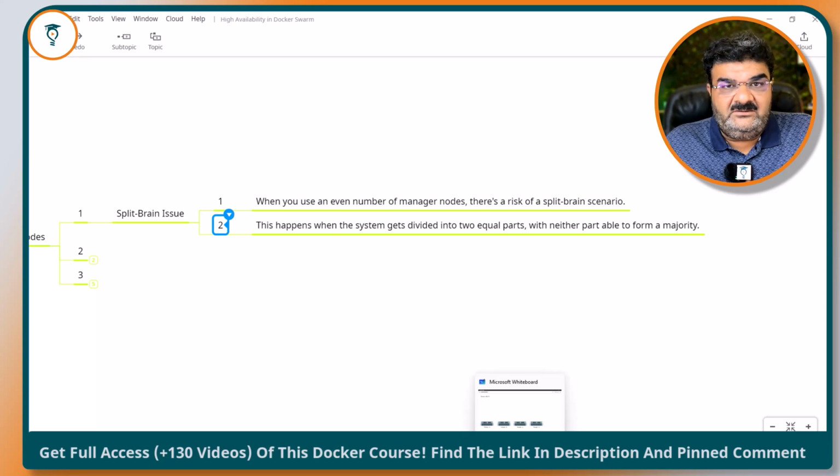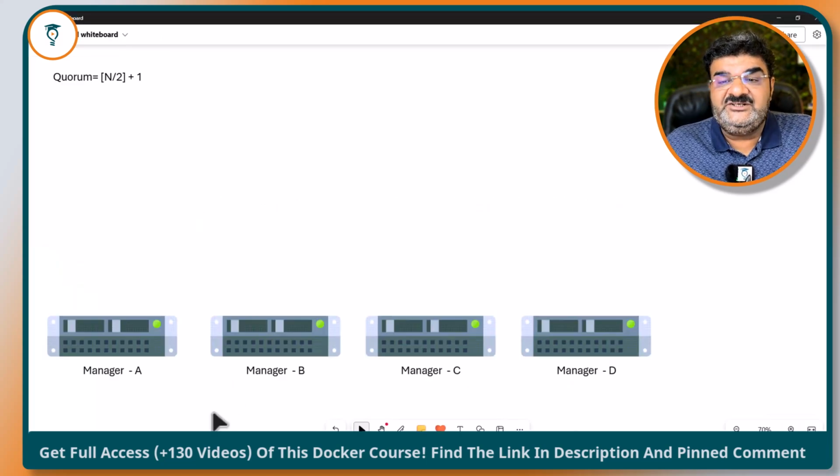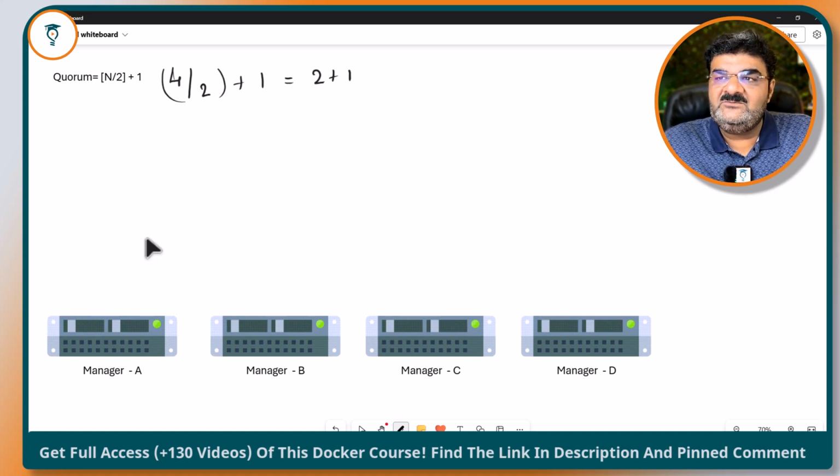Now, let's go to the picture again. Here I have 4 manager nodes. Now, let's count the quorum, the number of votes required. So here we have 4 divided by 2 plus 1. So it would be 2 plus 1 equals 3. So 3 votes are needed.